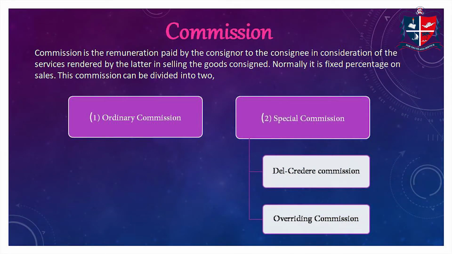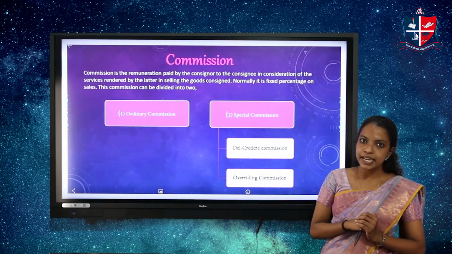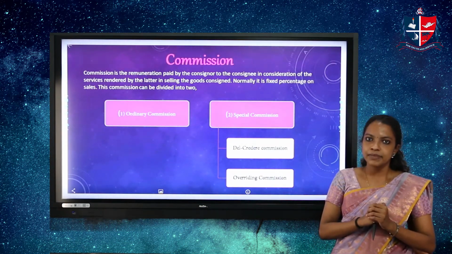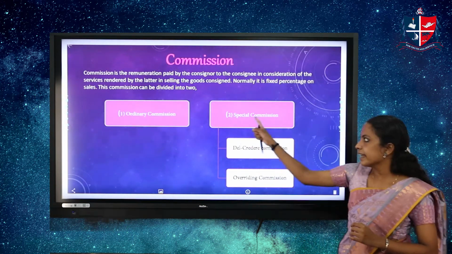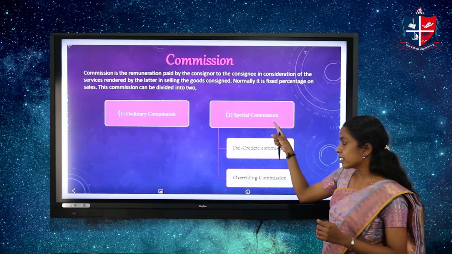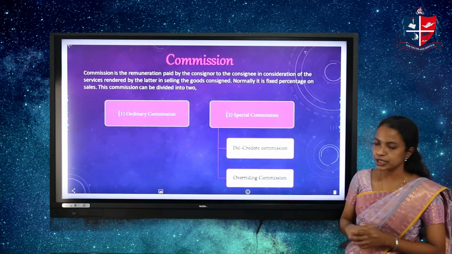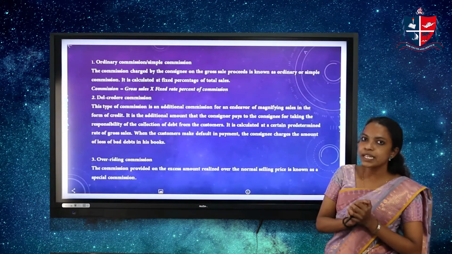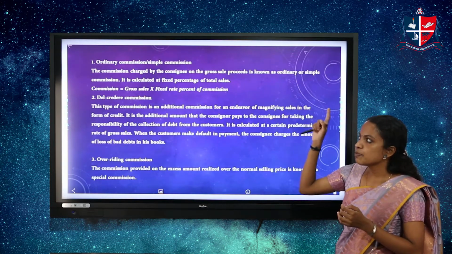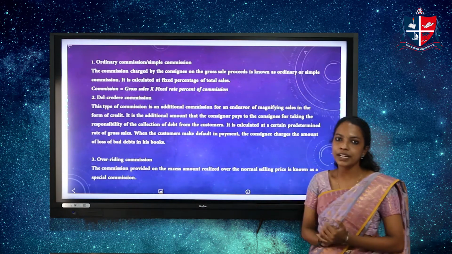Commission. Let us see what commission is. Commission is the remuneration paid by the consignor to the consignee for selling the goods of the consignor. Commission can be classified into two categories. The first one is ordinary commission and the second is special commission. The special commission can be again classified into del credere commission and overriding commission. Let us see what ordinary commission is. Ordinary commission is the commission charged by the consignee on the gross sales proceeds. Next is special commission, which can be classified into two: del credere commission and overriding commission.